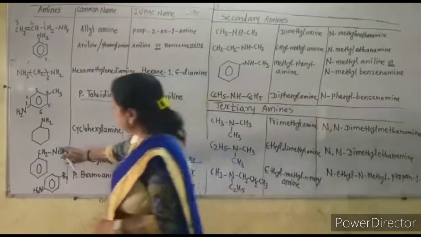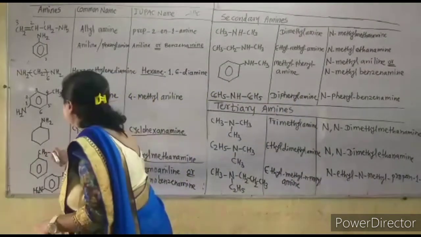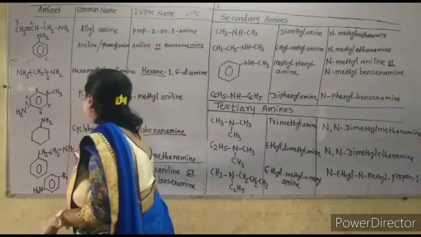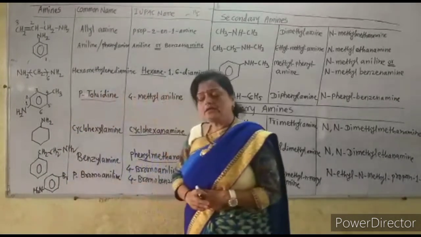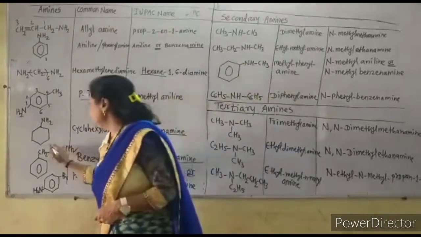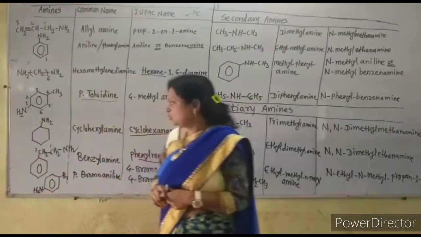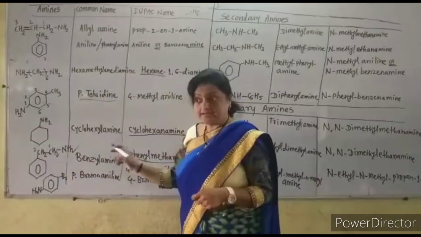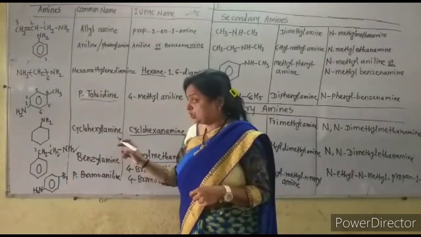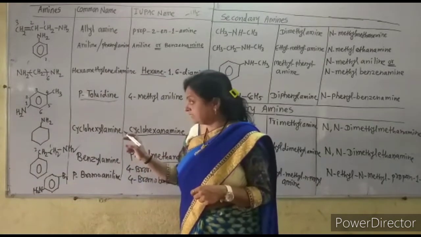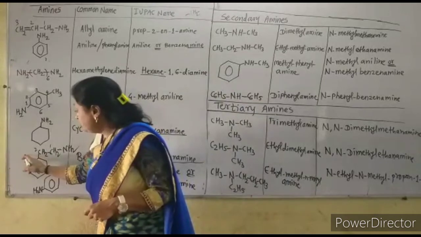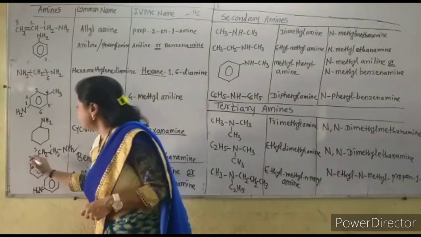Suppose in this way there is the compound with CH2 again, and again NH2 is there. Then what will we call that? Give the numbering here, 1, 2. Now this is 2-phenylethanamine. Remember that the IUPAC name of this compound is 2-phenylethanamine.